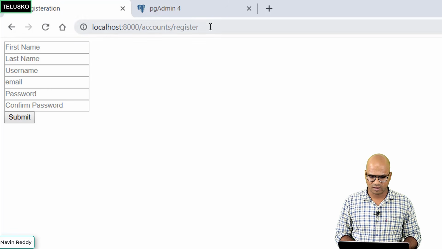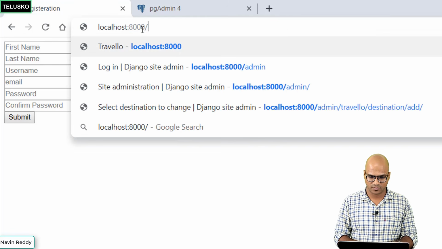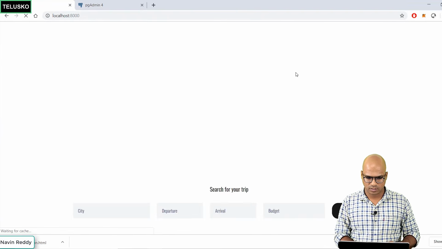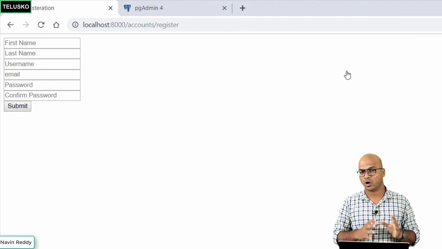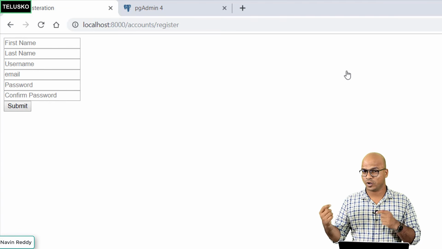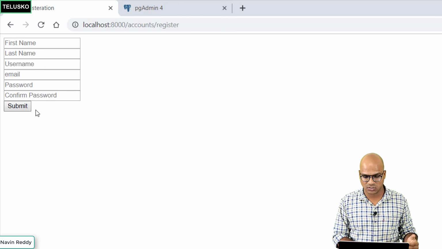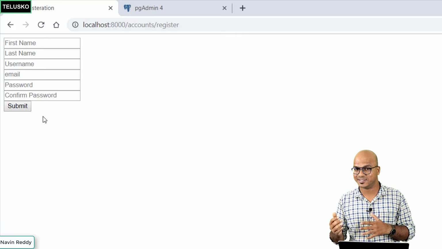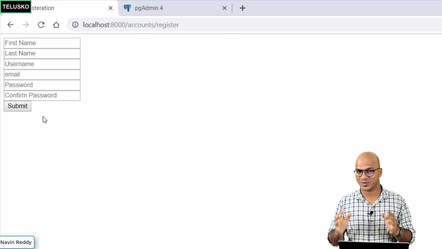Now, let's check if this is working from the home page. From there, we want to call this page. I will say enter. And you can see we got register, click on register, we got the form. But then this code will not work. Even if you submit the details here, it will not save the data in the database because we have not done the actual coding as of now.